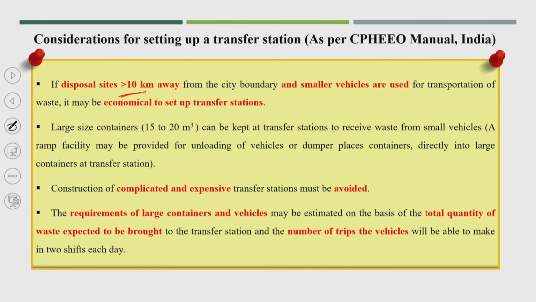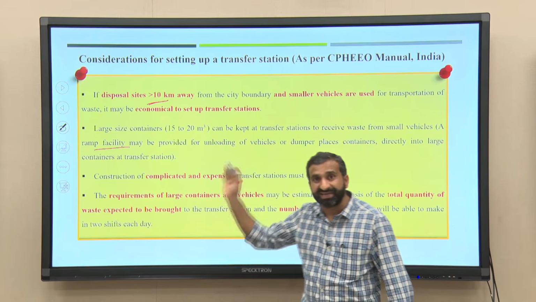Another point is that large containers of 15 to 20 meter cube can be kept at the transfer station to receive waste from the small vehicles. A simple ramp facility may be provided for unloading smaller vehicles or dumper placer containers directly into the large container at the transfer station. This is the first kind of transfer station, like direct load.